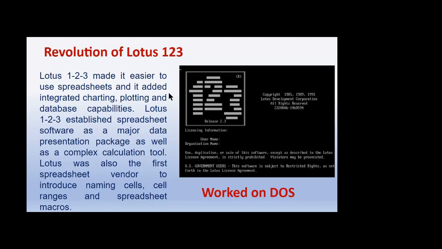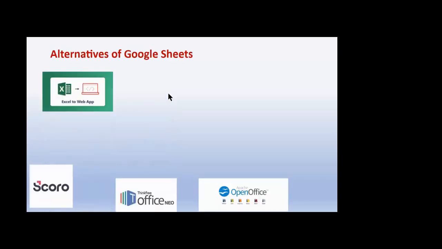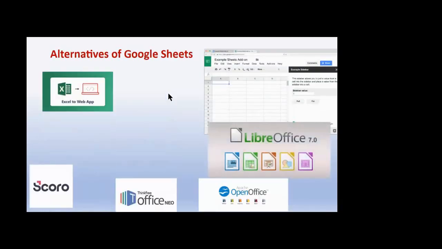After Lotus 123, Microsoft captured it and designed its own program called MS Office, and MS Excel is in it.